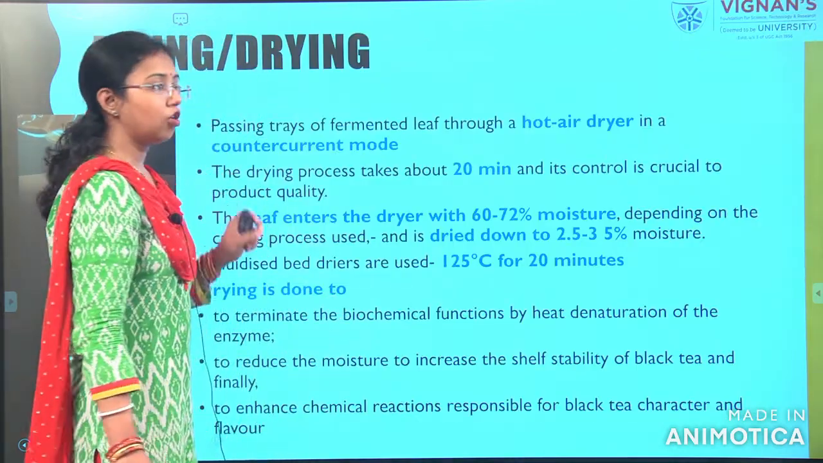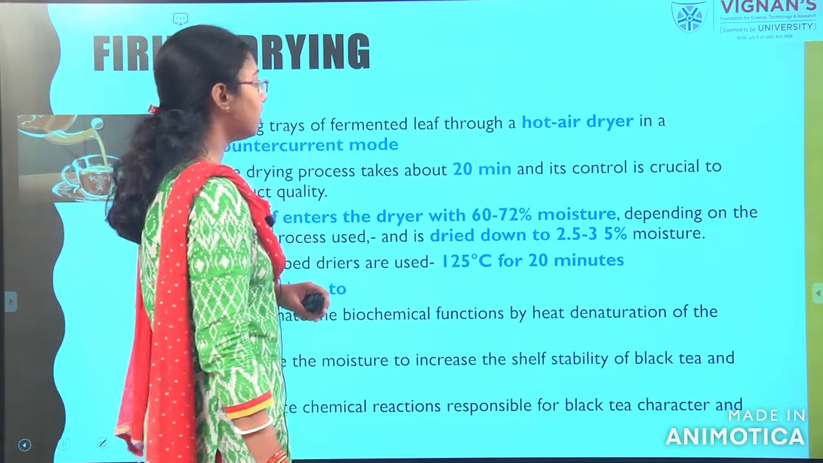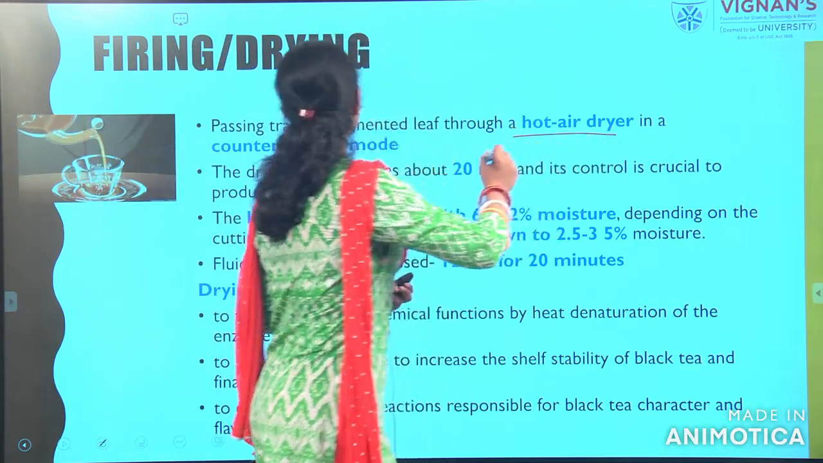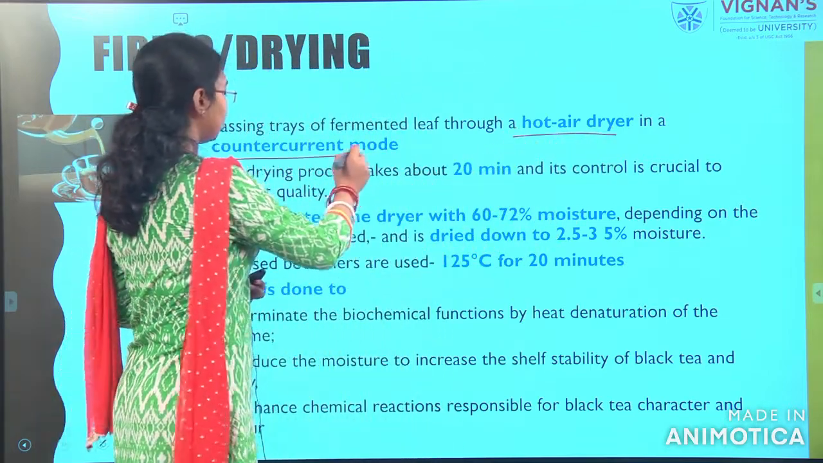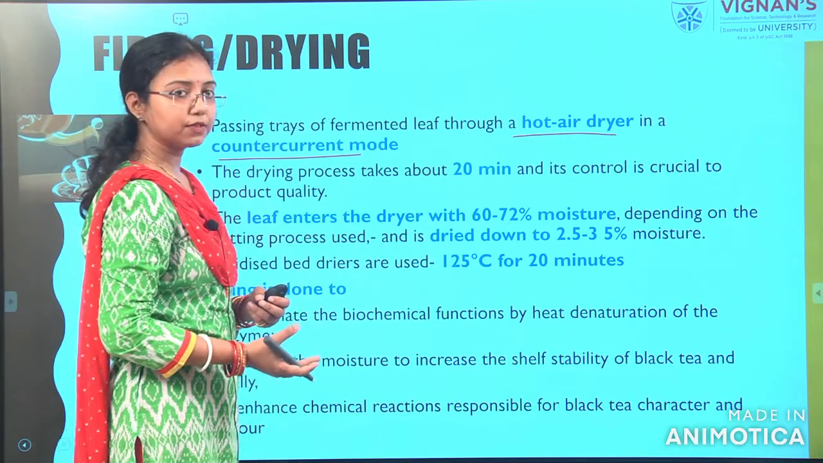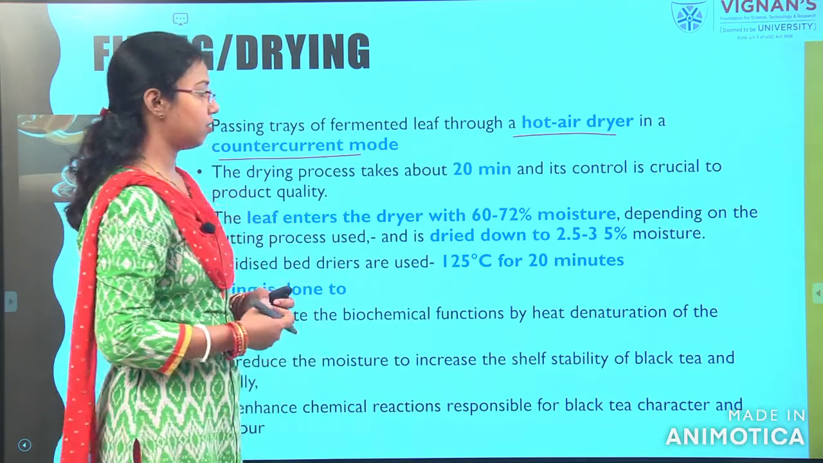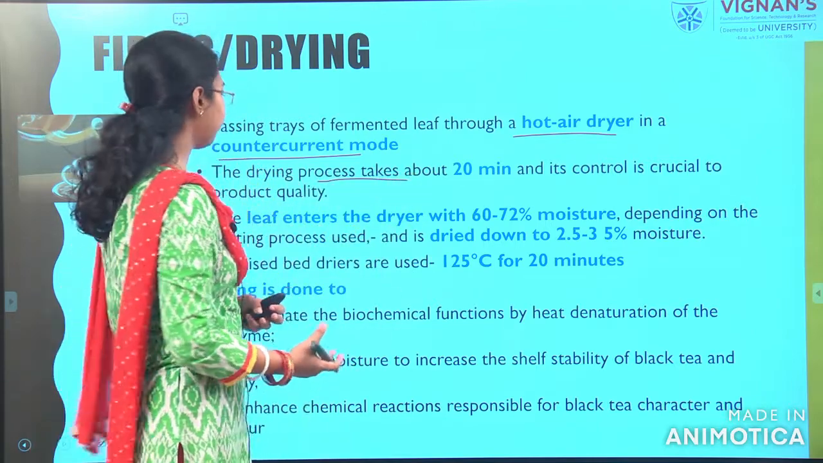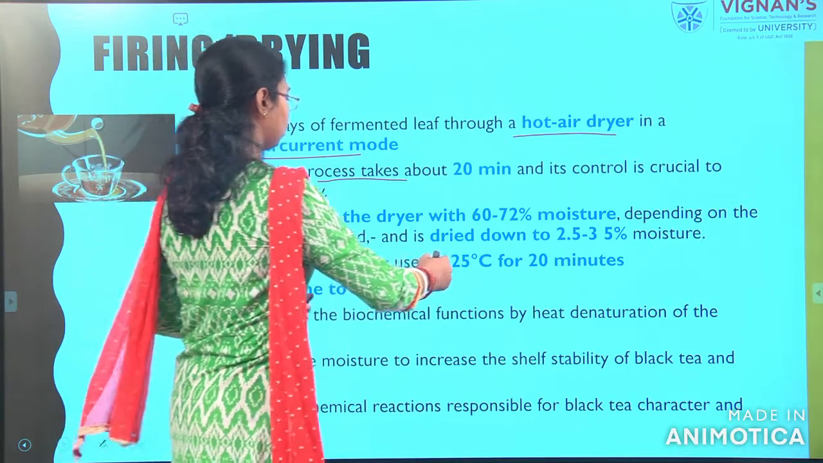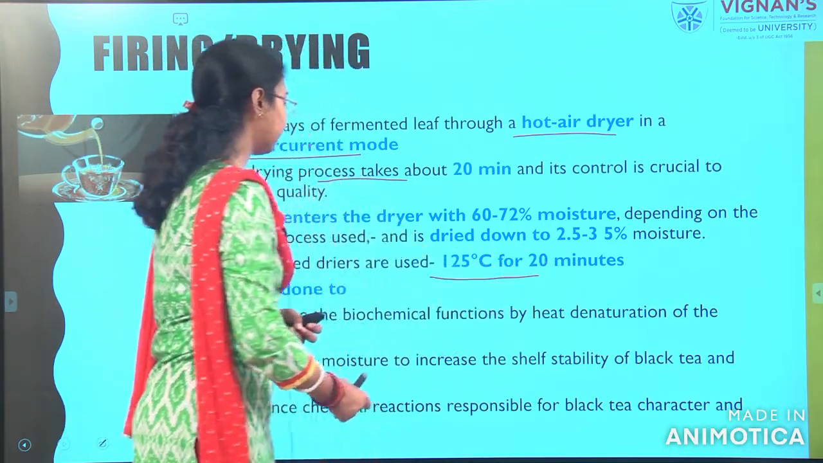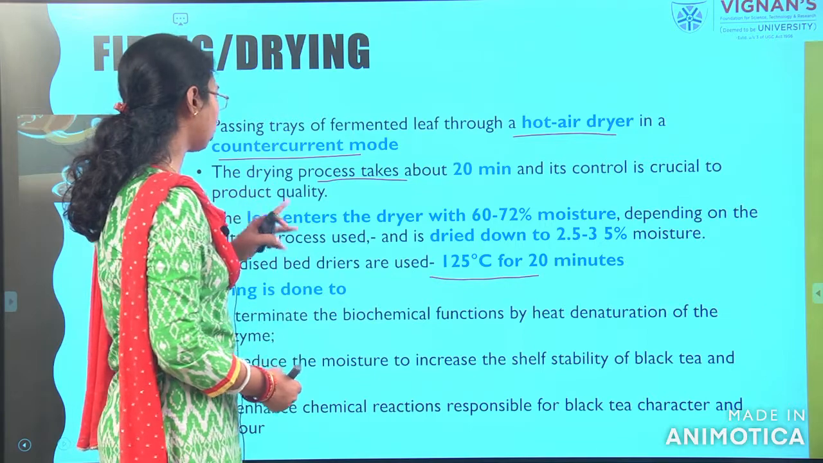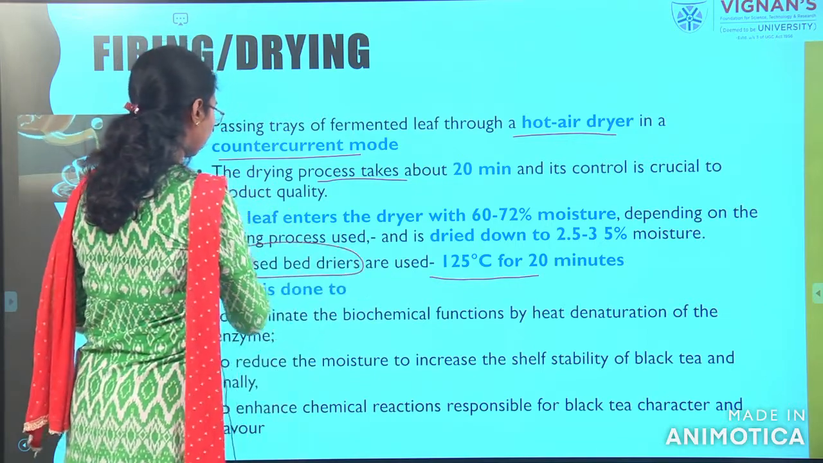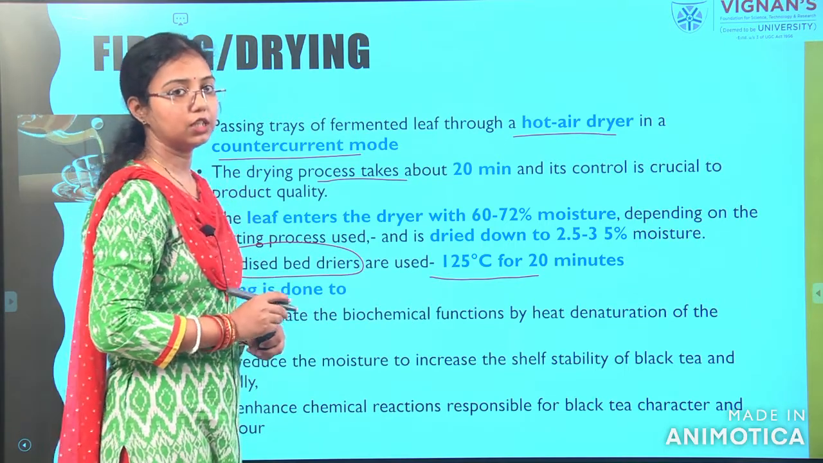Next is the firing or drying. Here you can see that a hot air dryer will be mostly used in the countercurrent mode. Another process for drying is that we can put it at a temperature of 125 degrees centigrade for 20 minutes, either in the hot air or in the fluidized bed dryer. This fluidized bed dryer is the most commonly used dryer in tea processing industries.